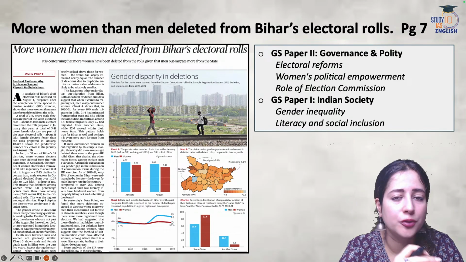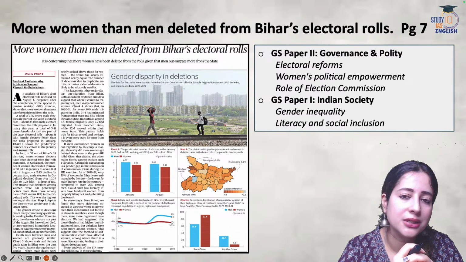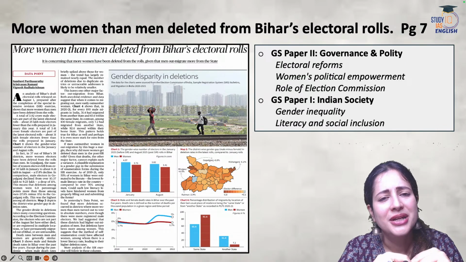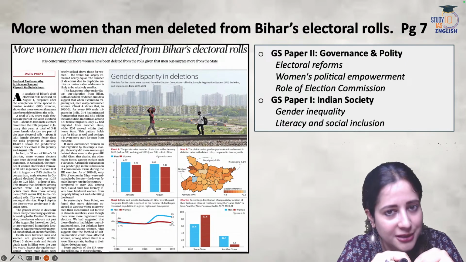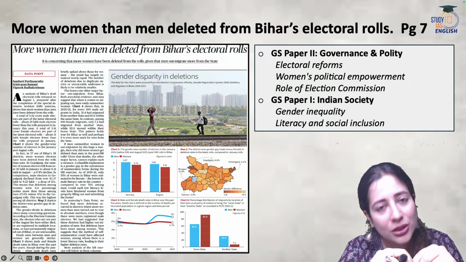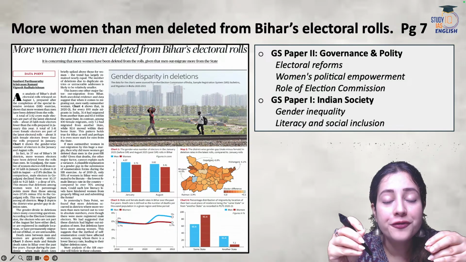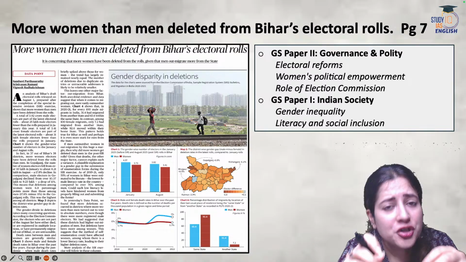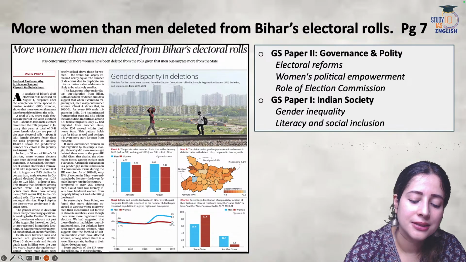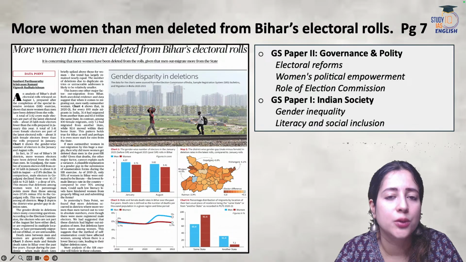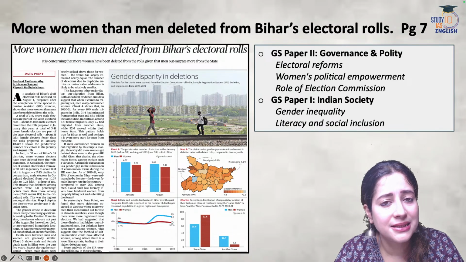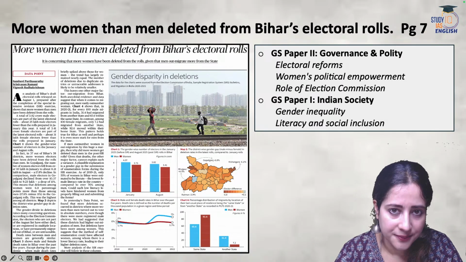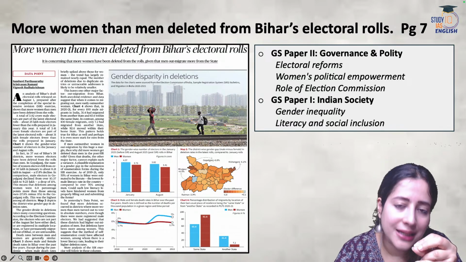Again, this is from the editorial segment, and all the editorial articles are crucial for the mains exam. They are detailed and complex. This article takes a deep dive into the gender bias issue, but not just that. Also, the lack of transparency and efficiency in India's electoral processes. So the article talks about two issues at once. One, discrepancy in the election process of India. Two, gender disparity in political processes in the country.